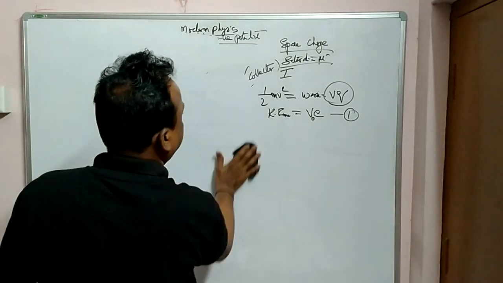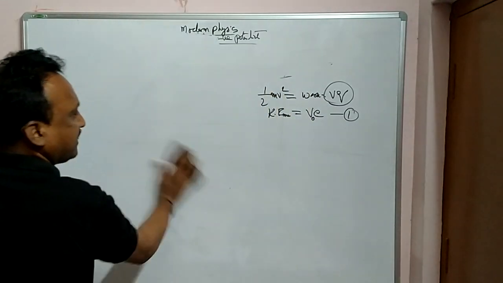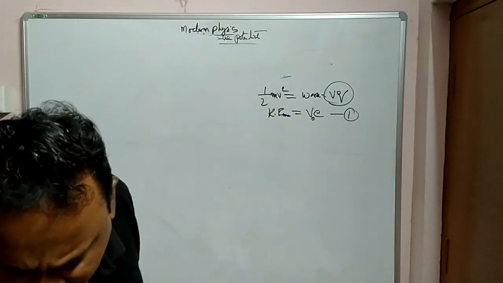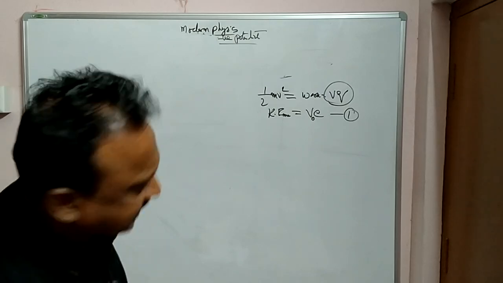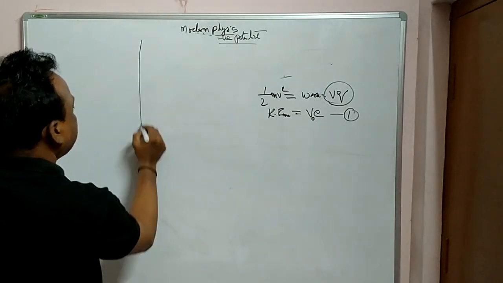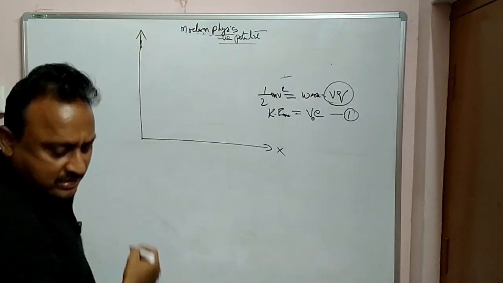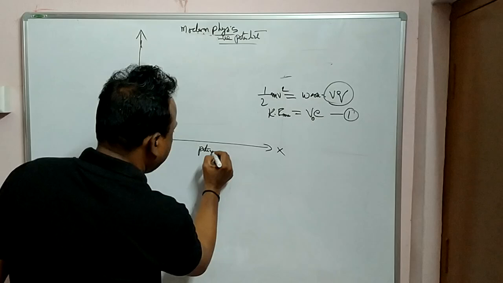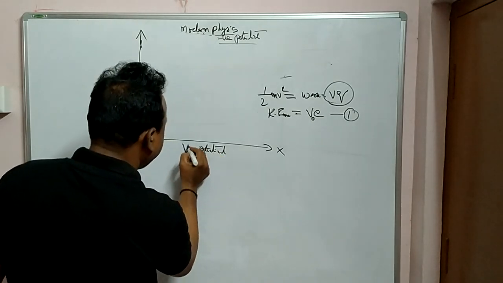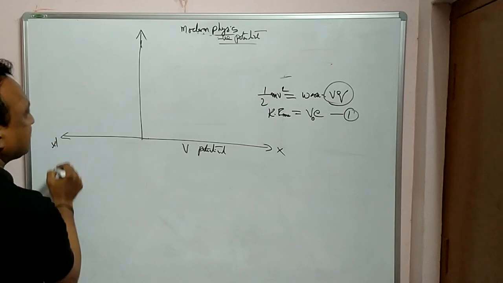Now we will draw a small graph for this one regarding the stopping potential and also the equation. Okay? So let us see the graph. See here, on the x-axis I'll take potential V. And this is the negative side of the x-axis, x dash.